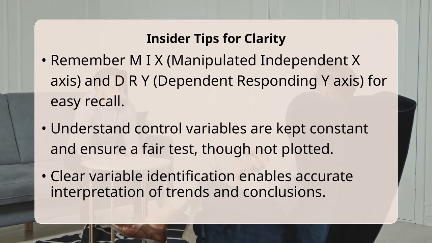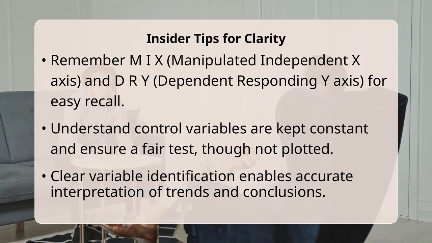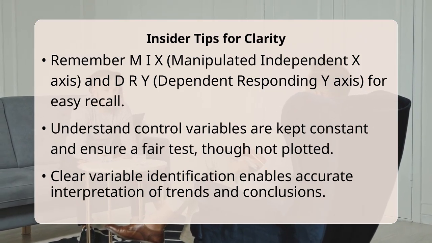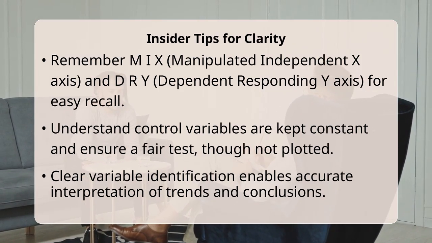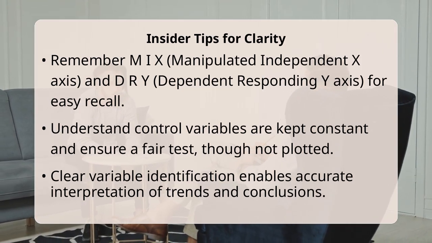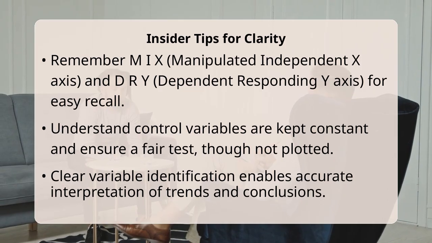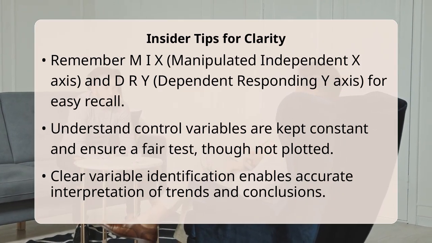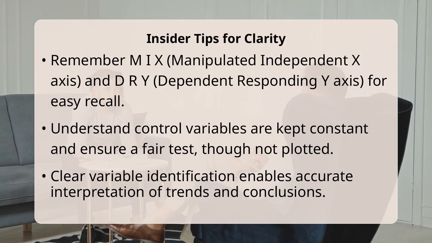You might also encounter control variables, which are factors kept constant throughout the experiment to ensure that only the independent variable is affecting the dependent variable. These usually are not plotted on the main axes but are crucial for a valid experiment.